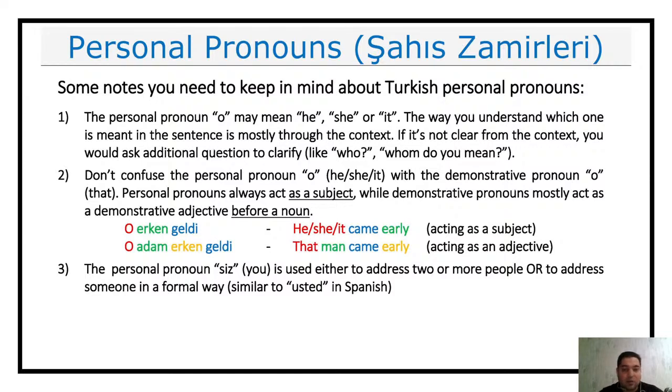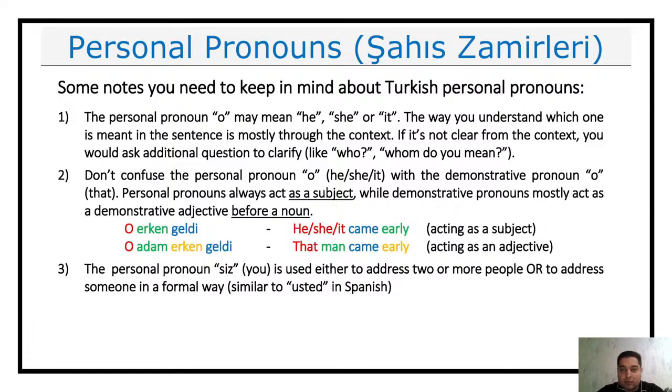I'm sure there are other languages too; in Russian it's вы, right? Вы. So you will have siz used in the same way as in English, Spanish and Russian. Siz means both either plural you or a formal you, okay? A respectful way, when you address somebody in a respectful way.